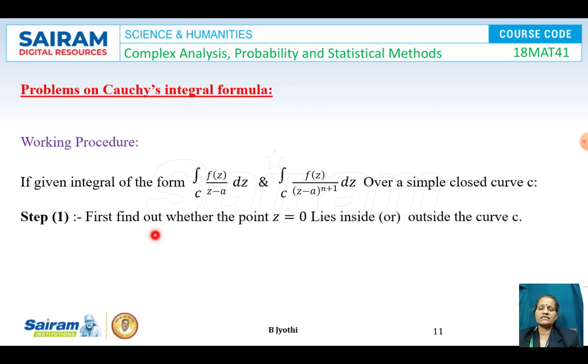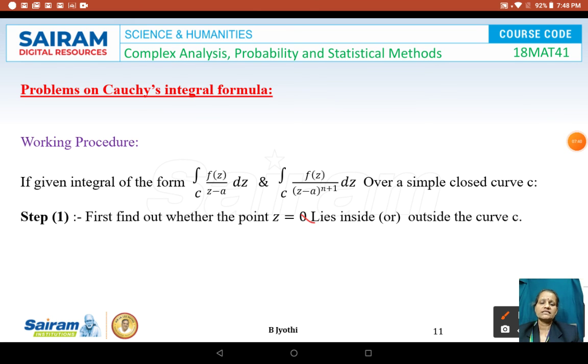The first one is to find out whether the point z equal to a lies inside or outside the curve. The curve may be anything that we have to see.